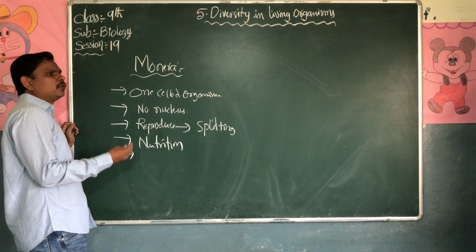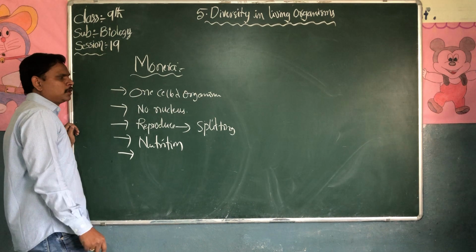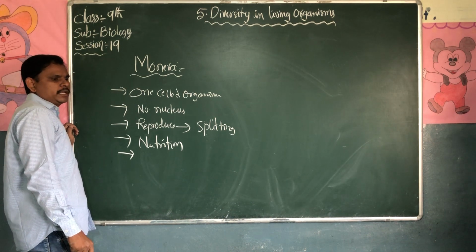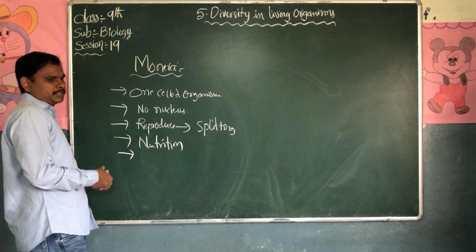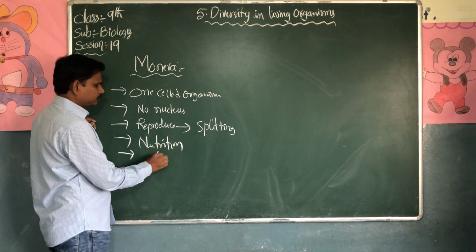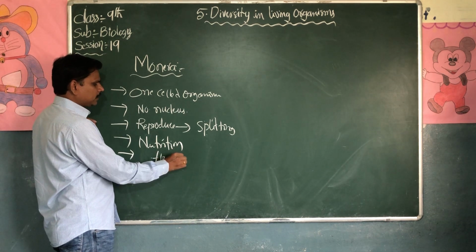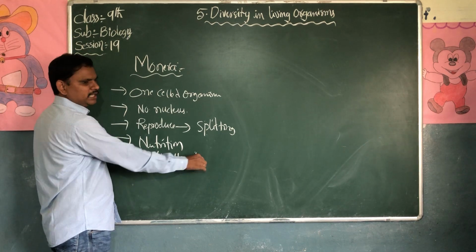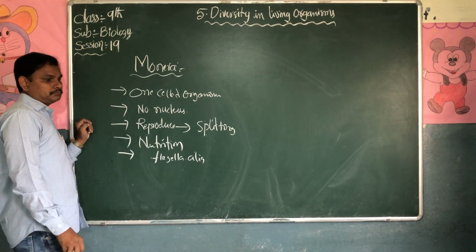How do they move from one place to another? By locomotion. In their body they have flagella or cilia, like Chlamydomonas, which has flagella. Unicellular organisms have flagella and cilia, hair-like structures on their body.